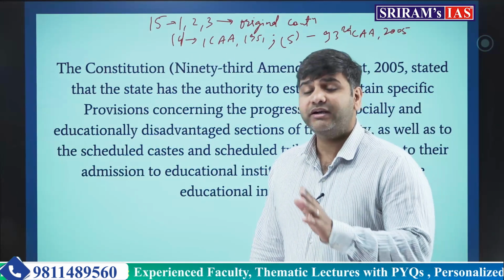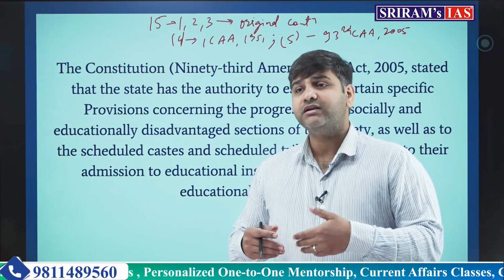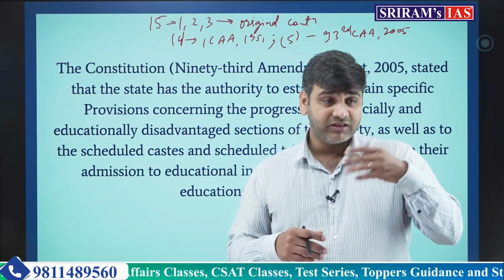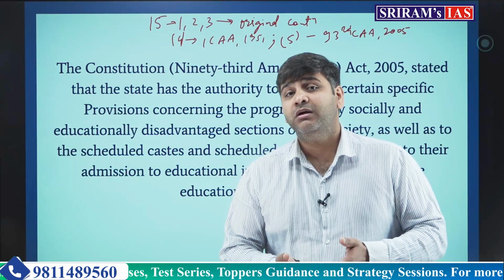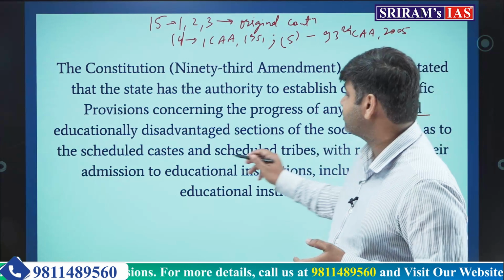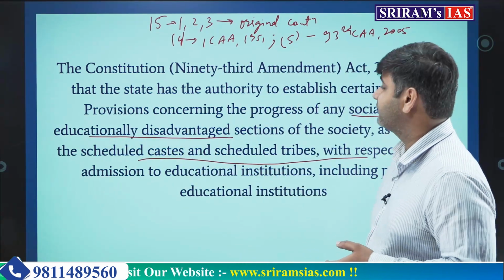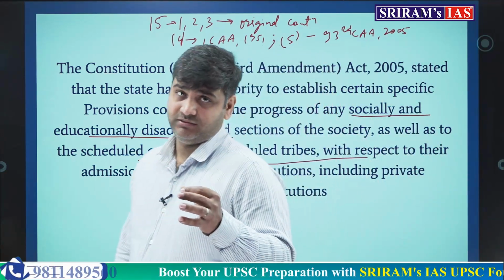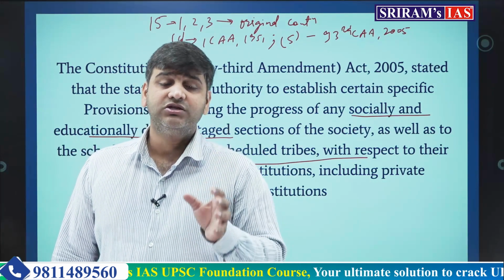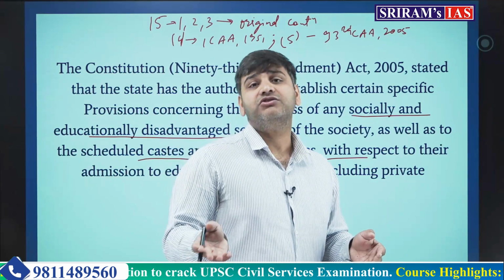scheduled caste, scheduled tribe and socially and educationally backward caste for their admission or their enrollment into the educational institution, whether aided by the government, not aided by the government, whether public institution or private institution. But any person of these communities, the socially and educationally disadvantaged section, as well as the scheduled caste and scheduled tribe, if they need admission in the educational institution, that is provided by the state. Now the educational institutions can be the state run institutions or can be private institutions.